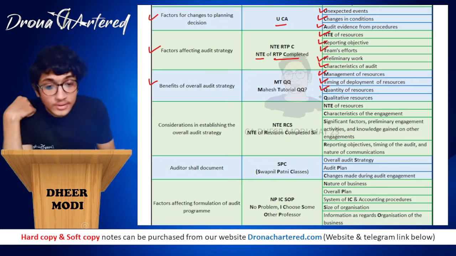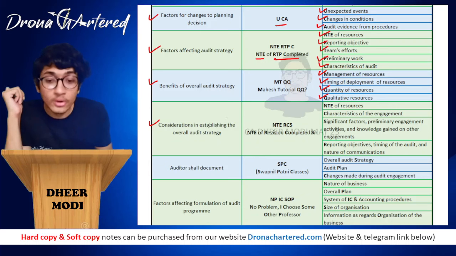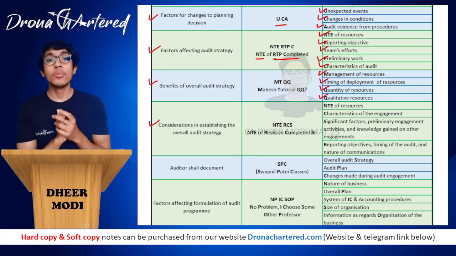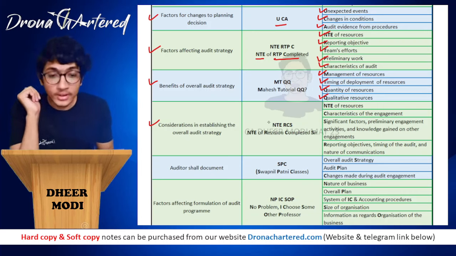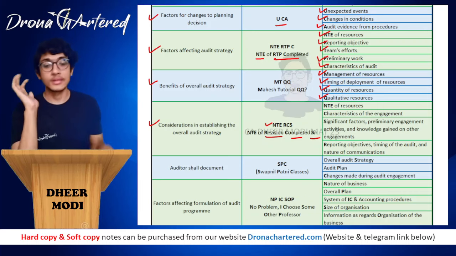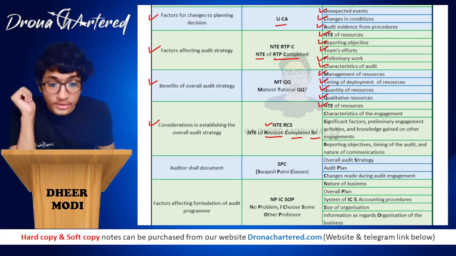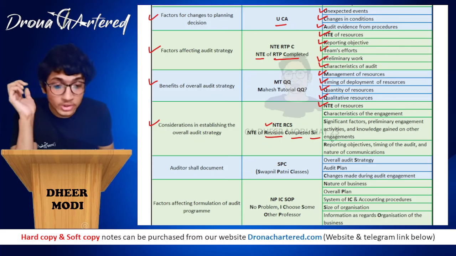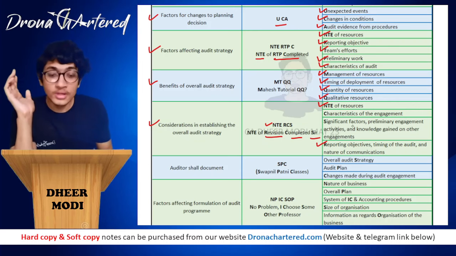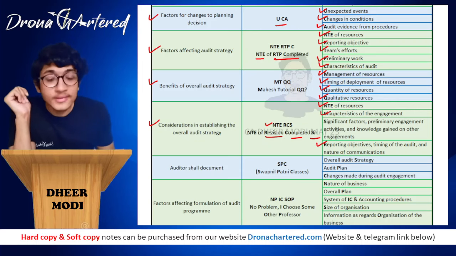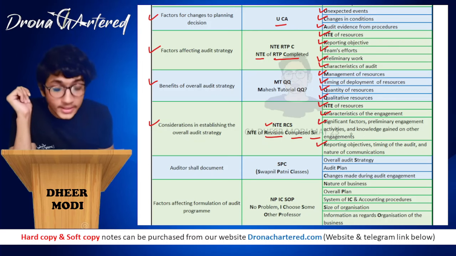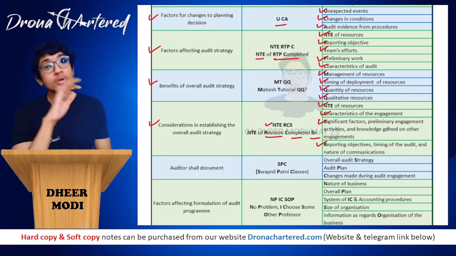Coming to your next part, that is considerations in establishing the overall audit strategy. What factors do you have to consider while establishing the overall audit strategy? So that is your again NTE, that is revision completed, RCS. So NT is again your nature of resources. Now if you remember, R we had studied, over there was also reporting objective. Over here is also reporting objectives. Then C is characteristics of the engagement, and C is significant factors, preliminary engagement activities, and knowledge gained on other engagements.